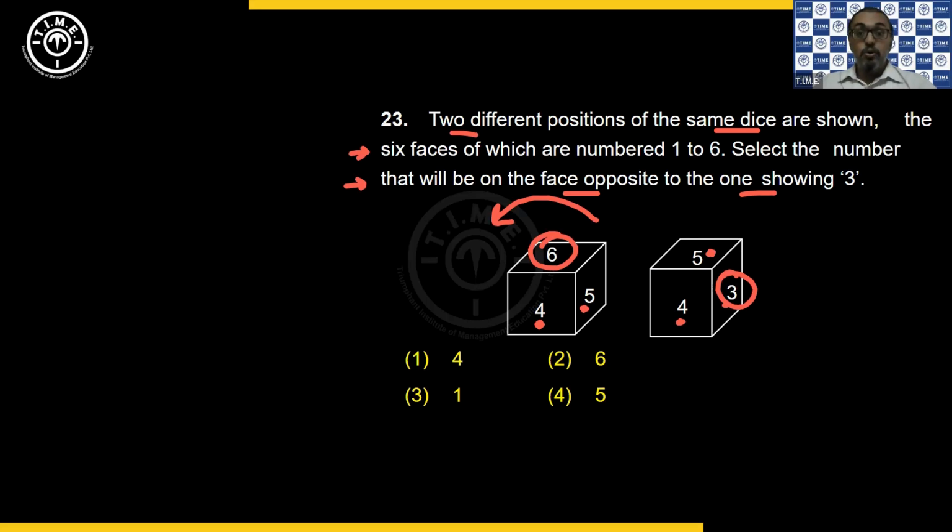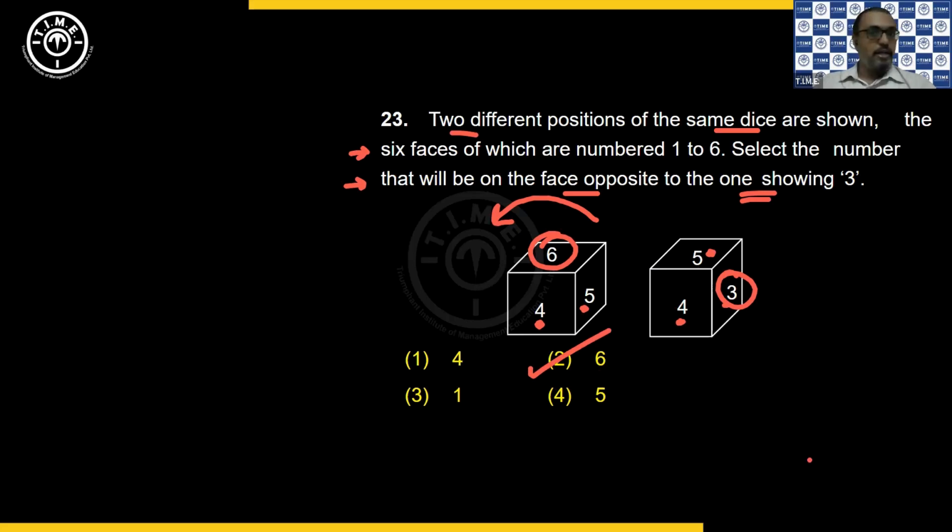Where will 6 go? 6 will go on the left side. Now, if you look at the second view, 5 is at the top. What is on the right face? 3. And where was 6? At the left face. So right face and left face are opposite. So 6 and 3 are opposite. The question asks which number will be on the face opposite to the one showing 3. So the answer is 6.